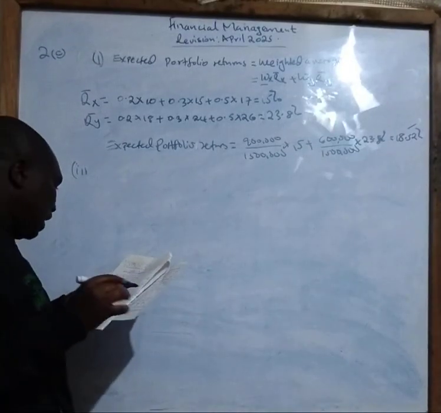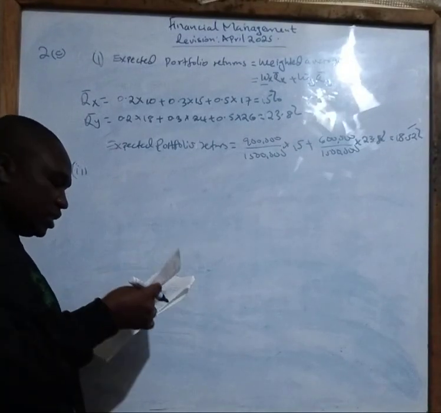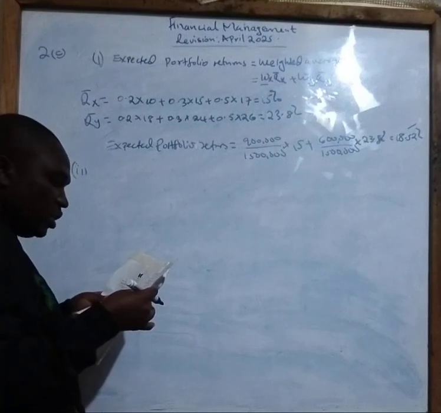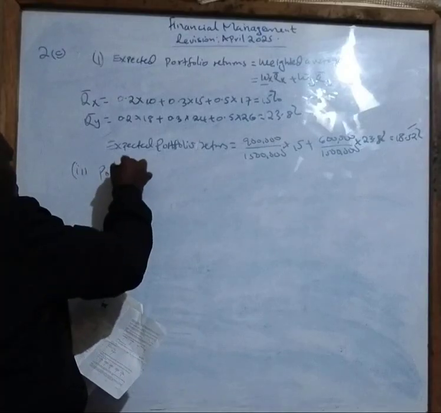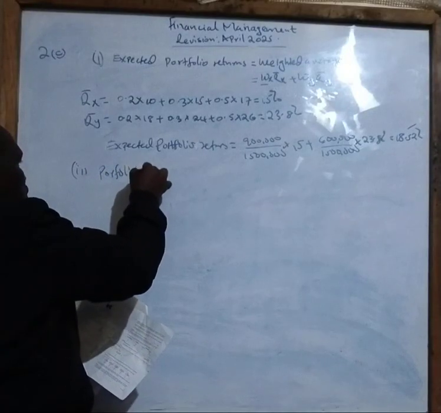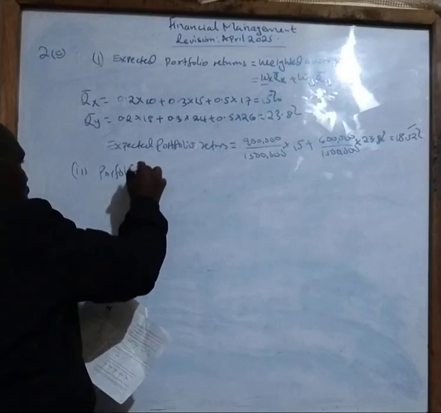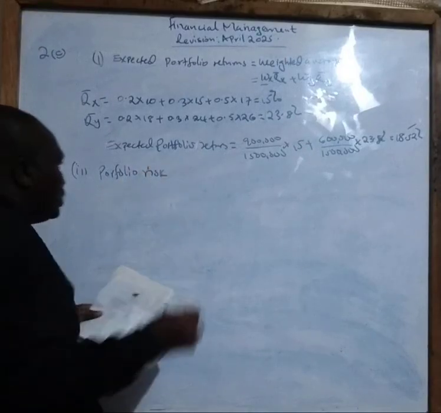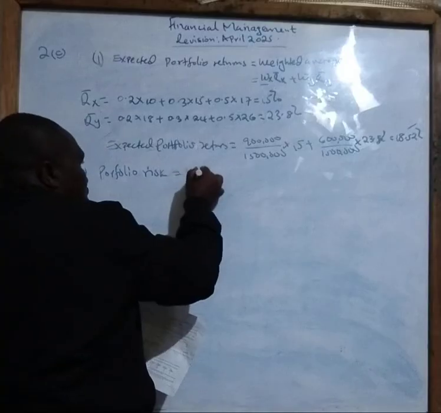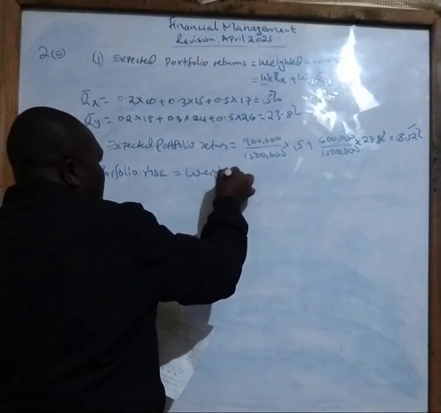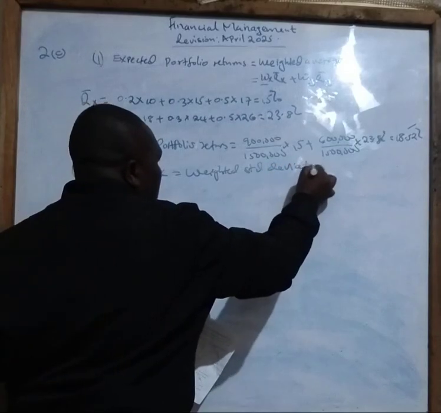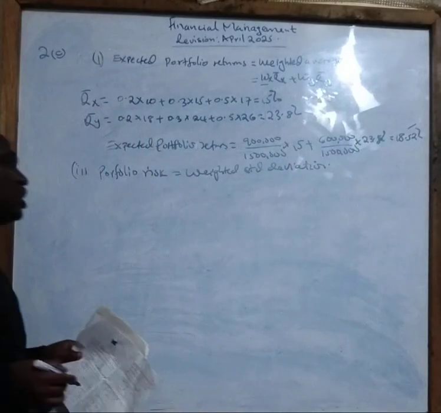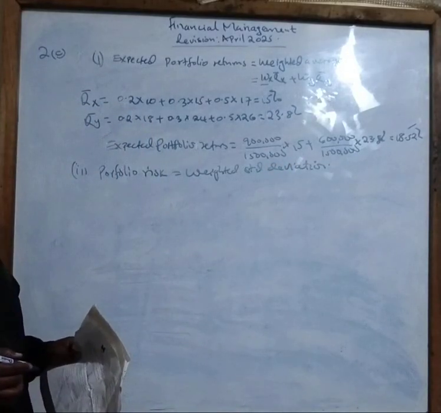Roman 2 is saying, using the mathematical model, compute the portfolio risk. Portfolio risk, which we have said is what? It is the weighted standard deviation. This weighted standard deviation, how do you calculate standard deviation, class?